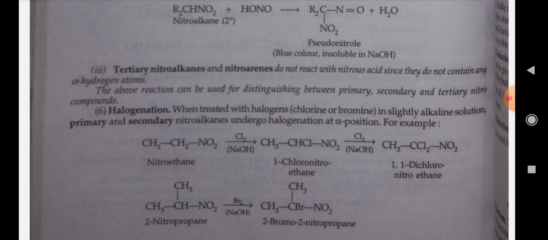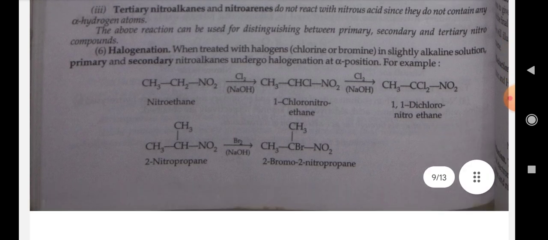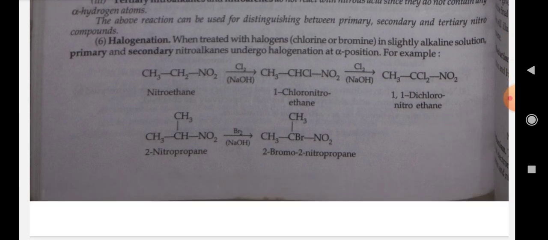Sixth is halogenation. When treated with halogen in alkaline solution, primary and secondary nitroalkanes undergo halogenation at the alpha position. For example, nitroethane CH3 single bond CH2 single bond NO2 in the presence of Cl2 and NaOH gives the product CH3 single bond CHCl single bond NO2. In the presence of Cl2 and NaOH, the product is CH3 single bond CCl2 single bond NO2, that is 1,1-dichloronitroethane.